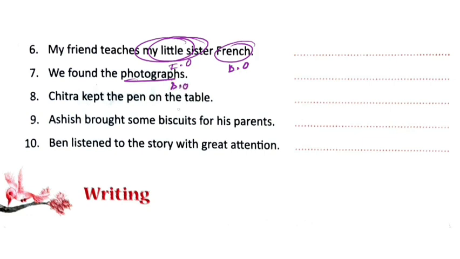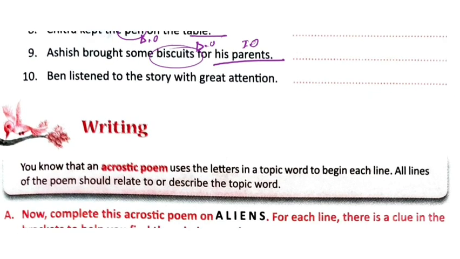Chitra kept the pen on the table. Chitra kept what? A pen. That is the direct object. On the table is the object complement. There is a place mentioned here. Ashish brought some biscuits for his parents. Ashish brought what? Biscuits. That is the direct object. For whom? For parents. Indirect object.